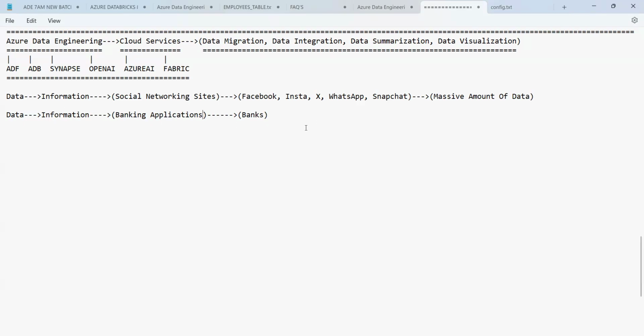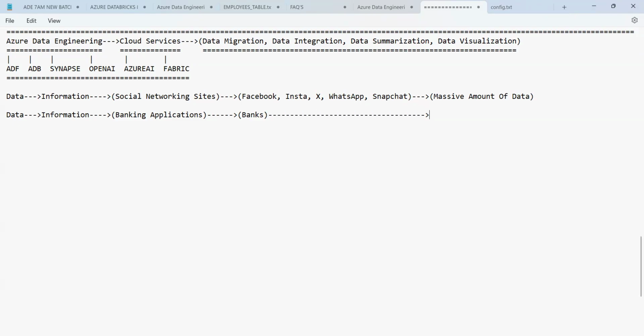Banking applications are nothing but the applications which are used at the banking sector level.